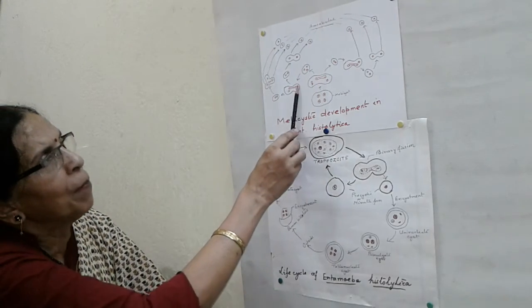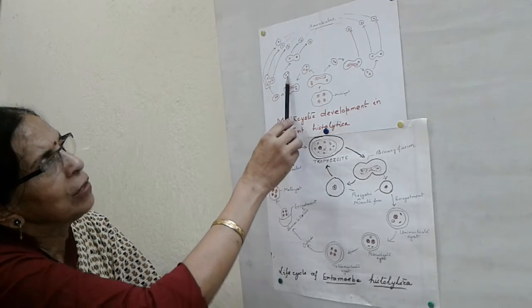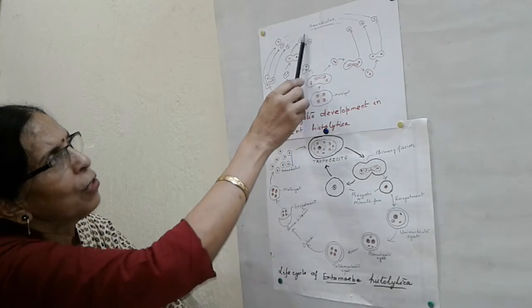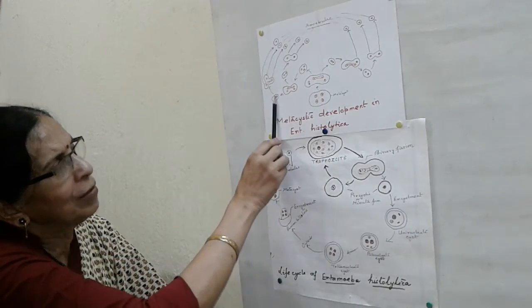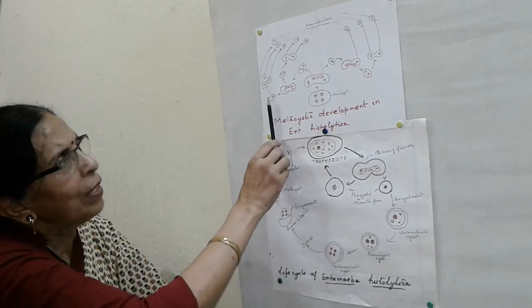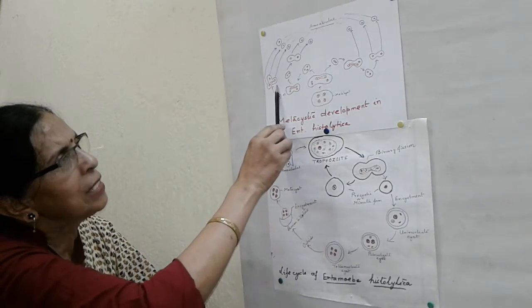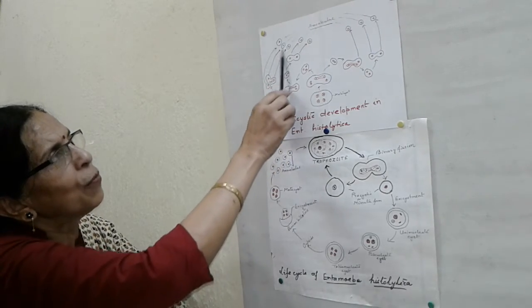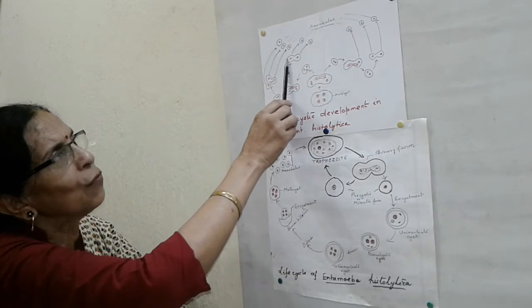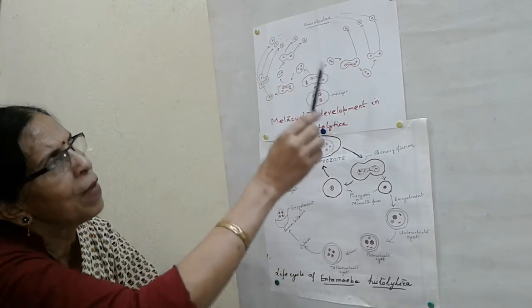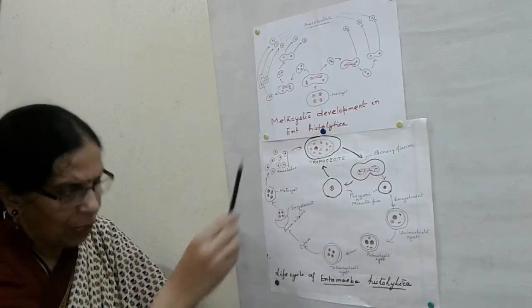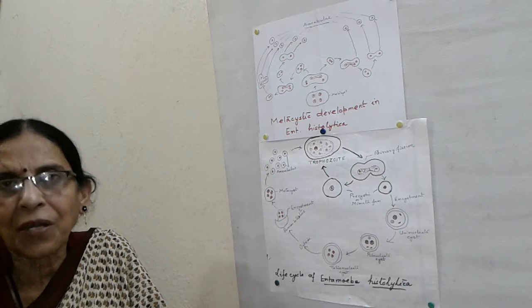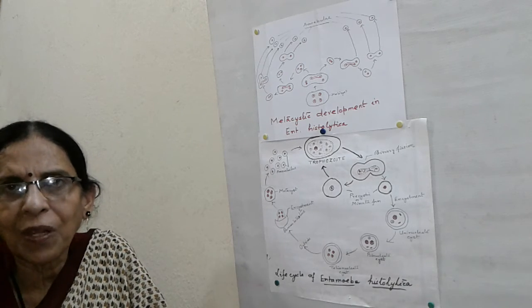Now from here, see, it will divide and produce a binucleate daughter cell. It will divide and produce three, and the other will have this binucleate. What happened here? One nucleus divides through binary fission, and thus three nuclei will be formed, and this will produce three amoebulae, each with one nucleus. So thus 1, 2, 3, 4, 5, 6, 7, 8, 8 amoebulae are produced. So that's all about Entamoeba histolytica. Rest when we meet. See you.